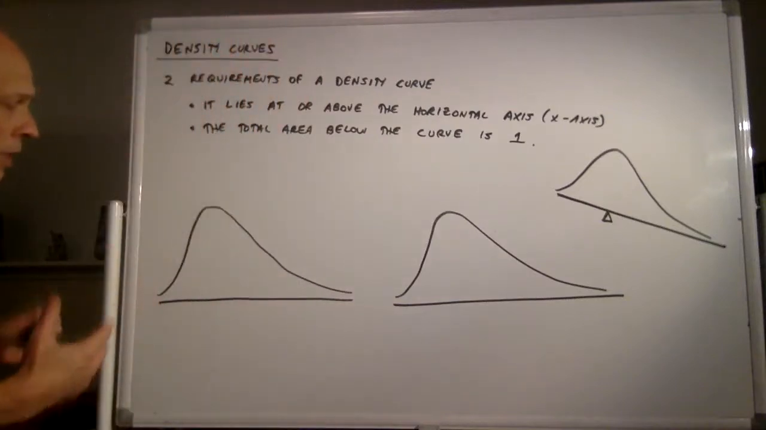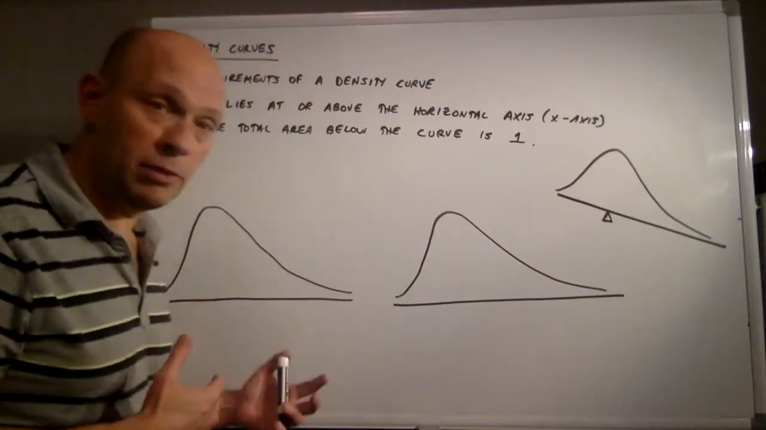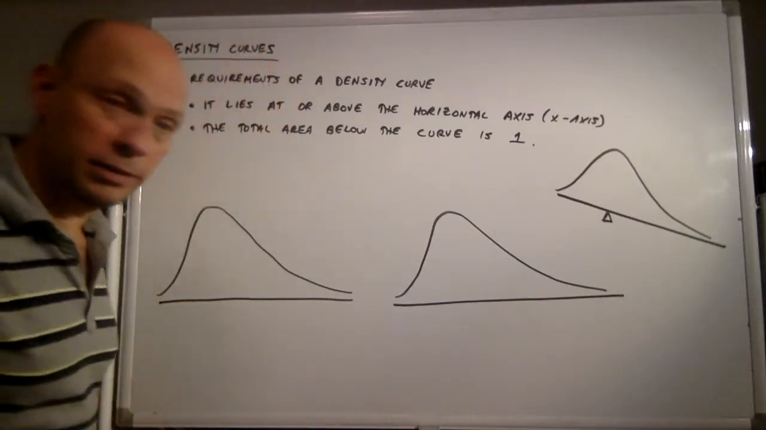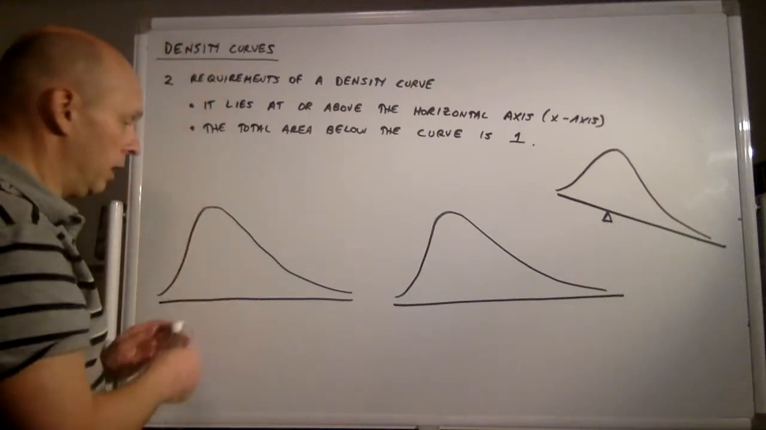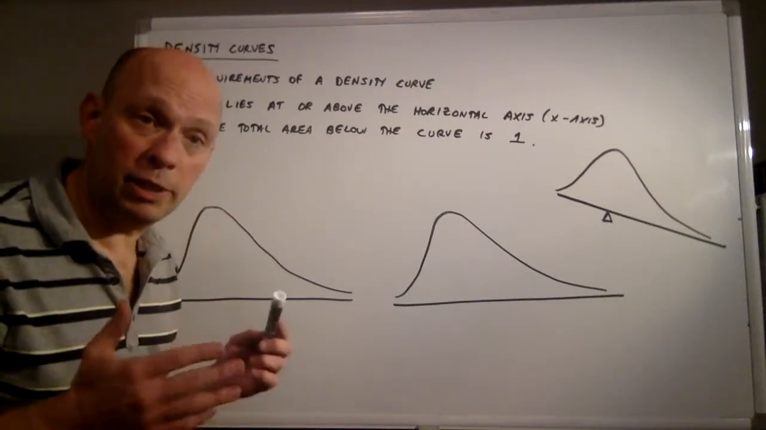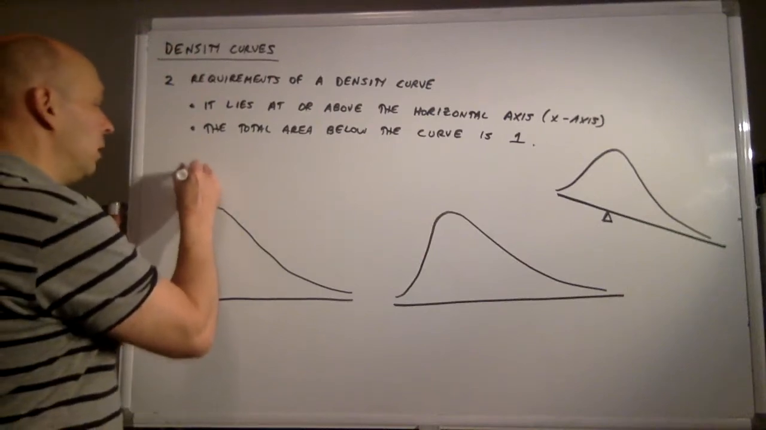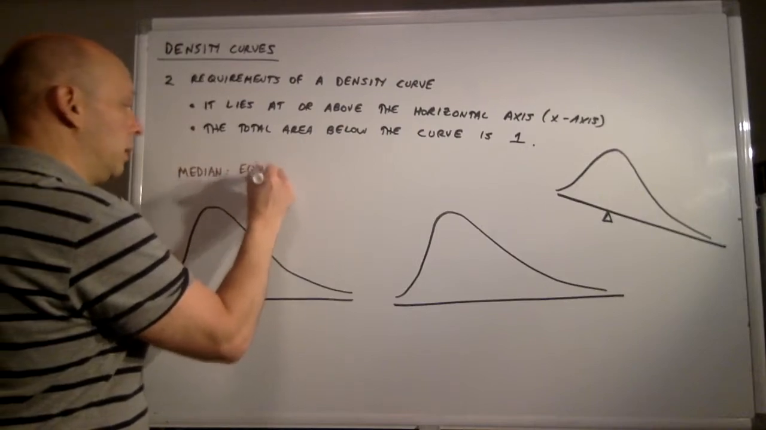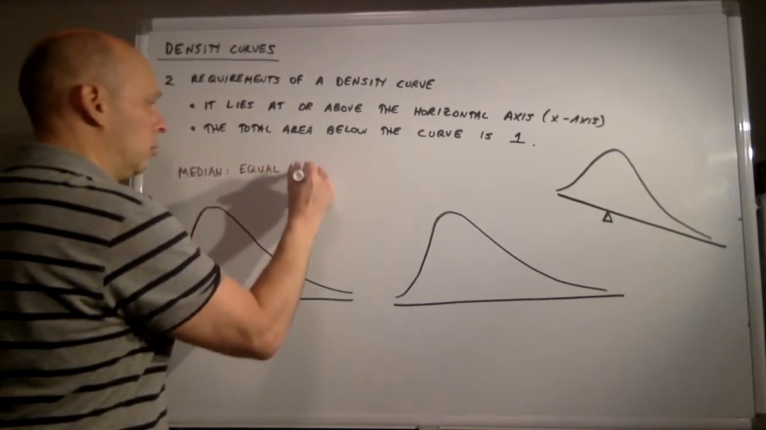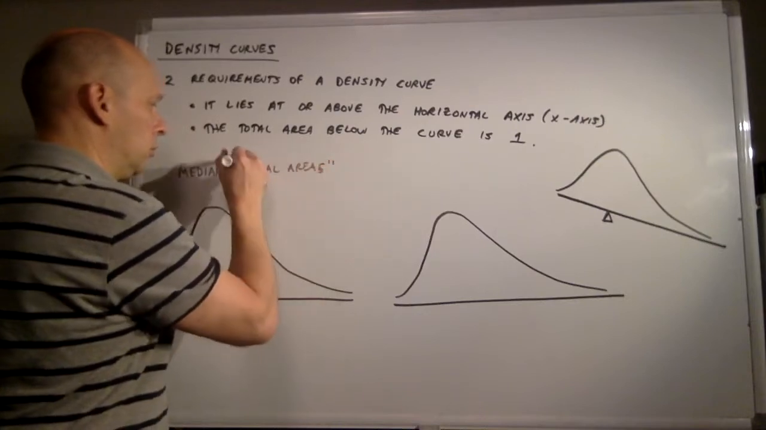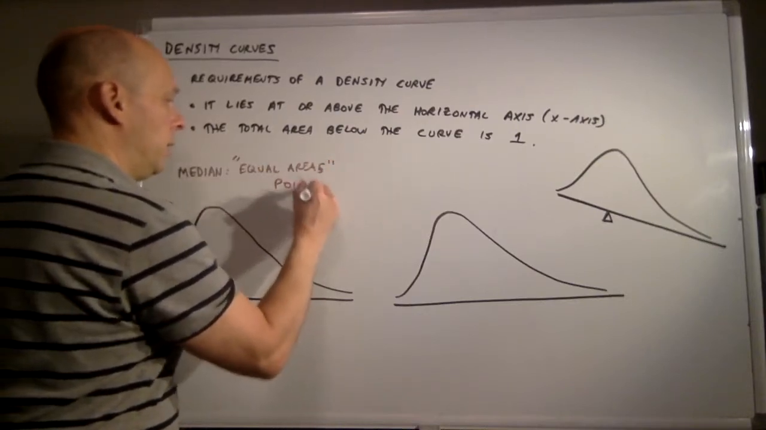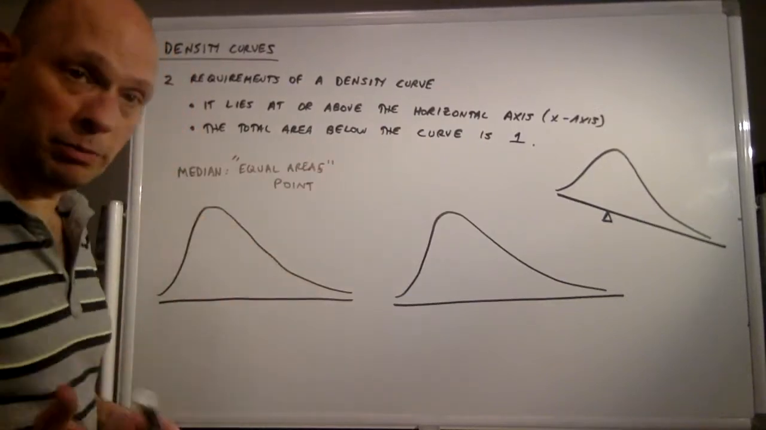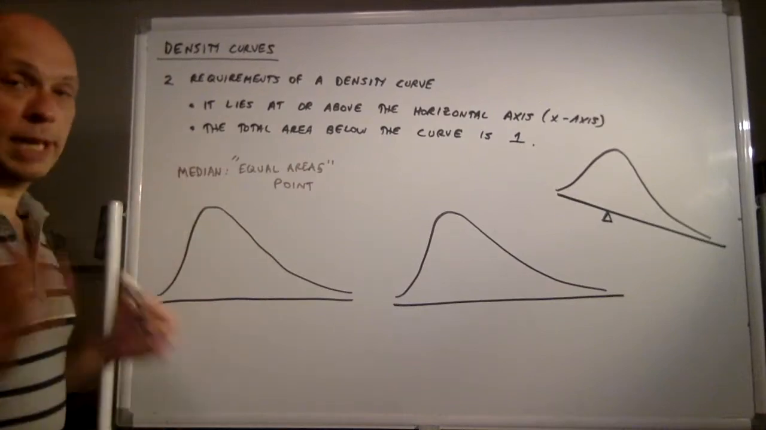So, a couple of things to keep in mind about how the median and mean relate to a density curve. Now, first of all, if you want to find the median of a density curve or eyeball where it is, it's going to be what we call the equal areas point. And this is going to be easier for us to eyeball, I think, than the mean will be. So we'll talk about the mean next. But the median is going to be the equal areas point.